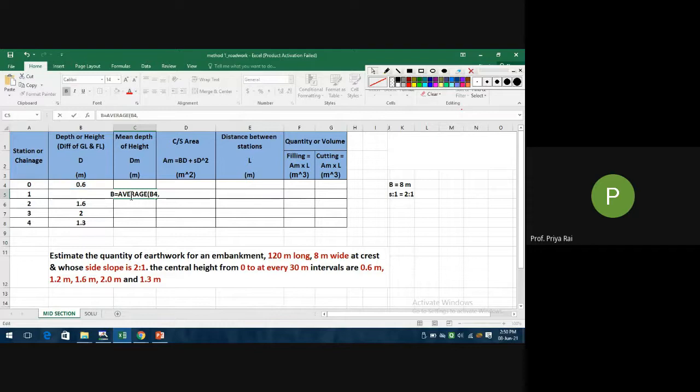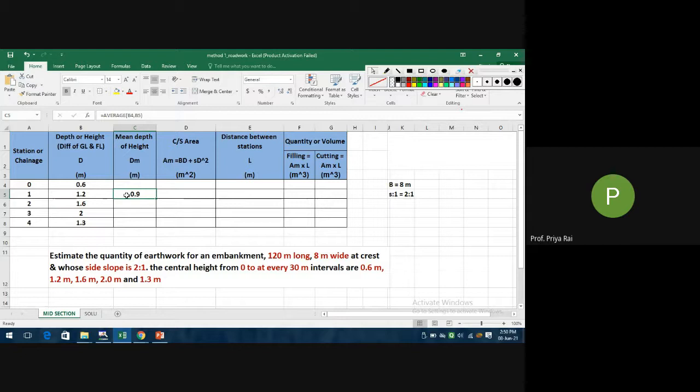B5. Okay, enter. So see, average value we are getting 0.6 plus 1.2 by 2. Clear? So here average how we got?